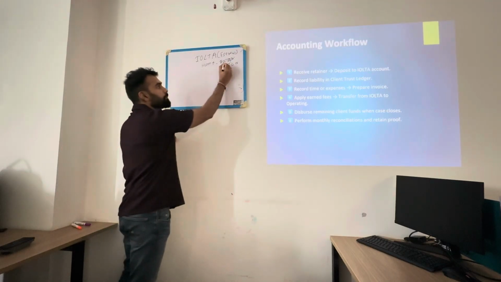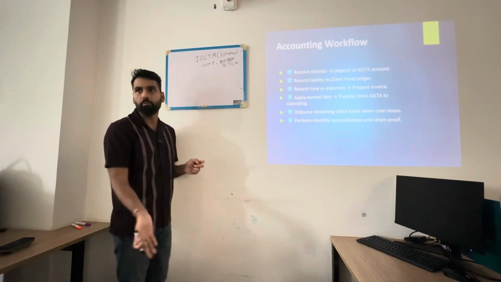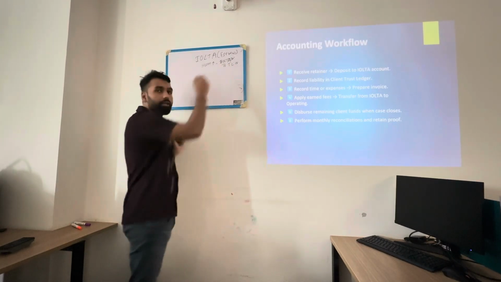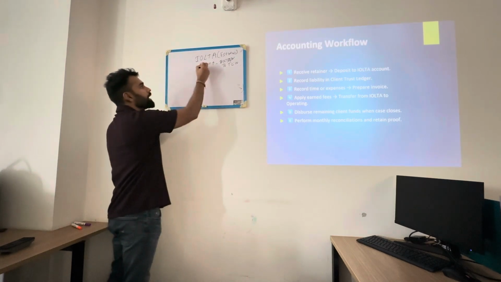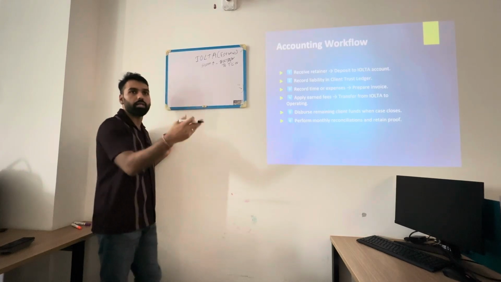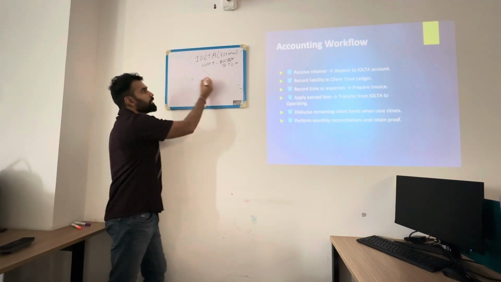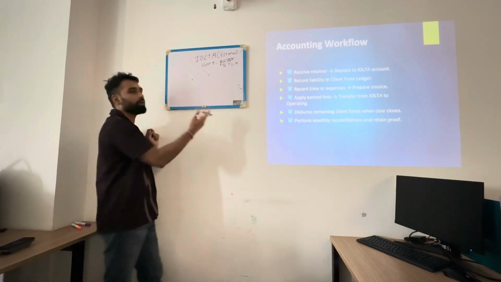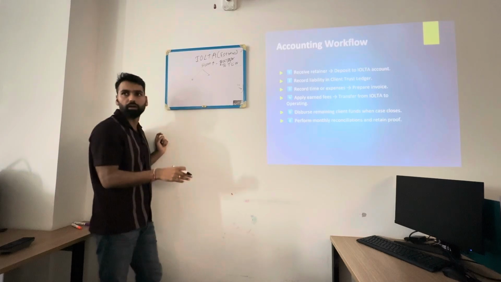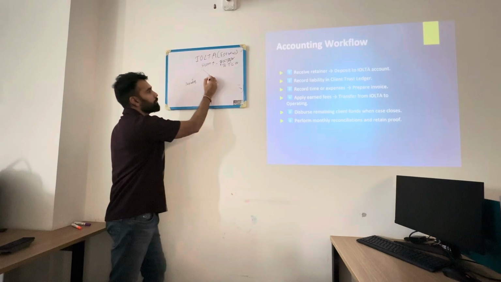We created an asset because we got the money in the bank account which is not ours, so we also need to create a liability for the same amount. That's why we created the trust liability account as well. So this is the first money that came in. Now let's say he actually went and made a lot of expenses. The attorney will have two options: he uses this money to pay for the expenses he has incurred, or he pays from his own business bank account.